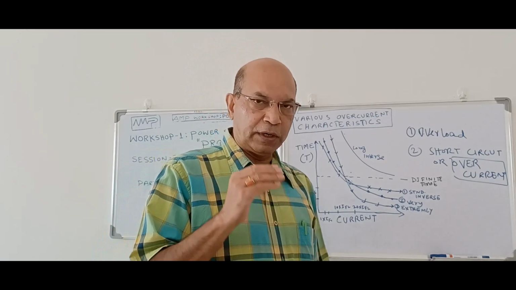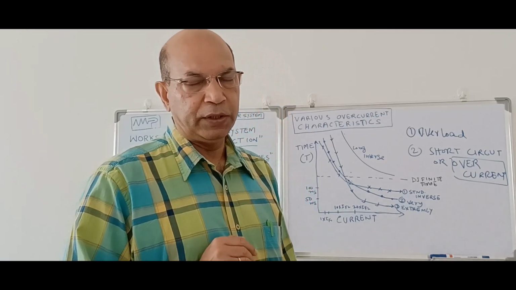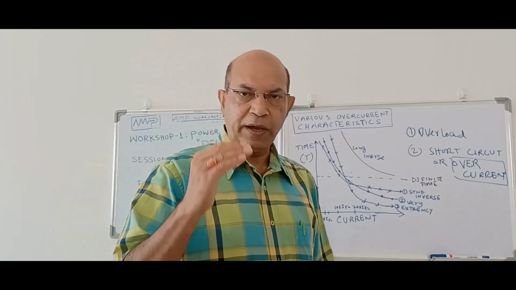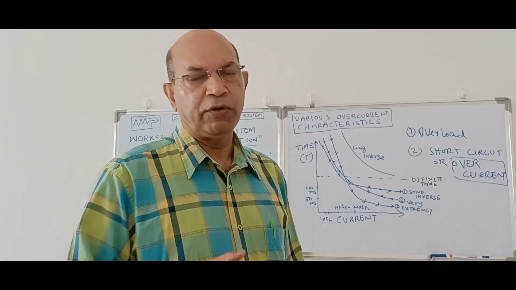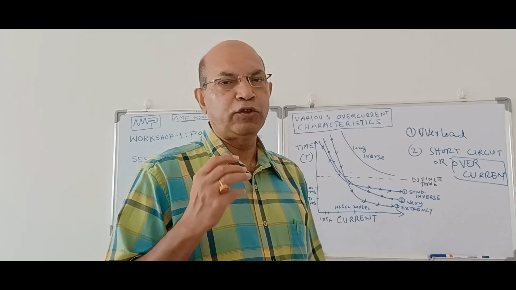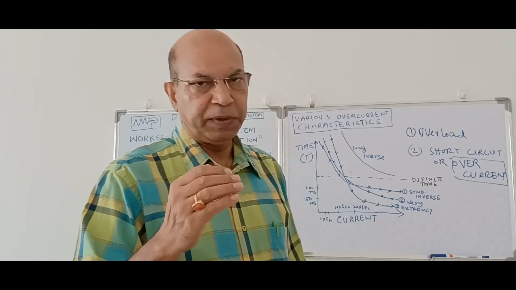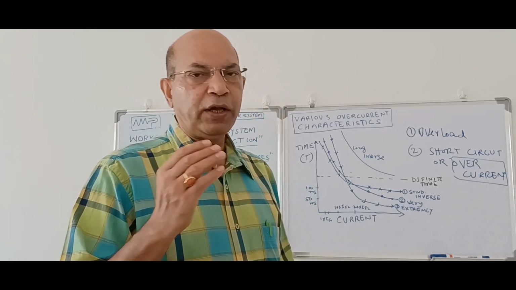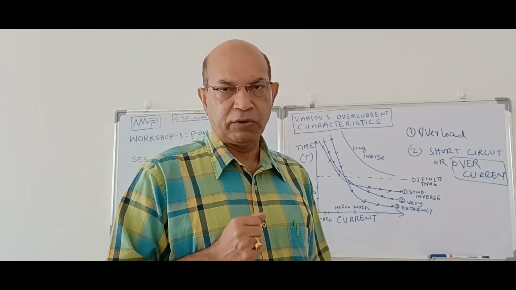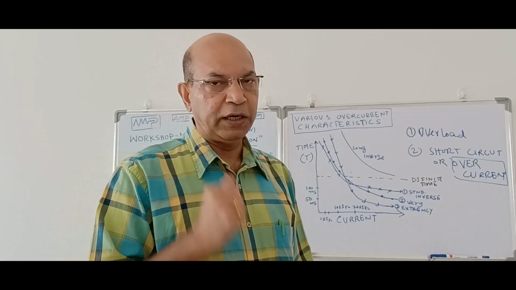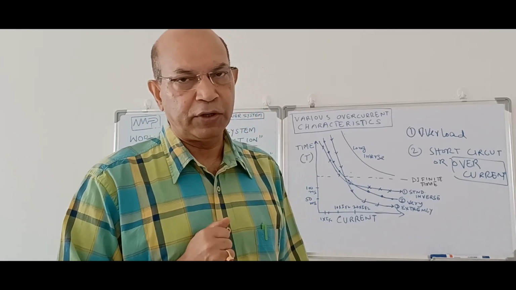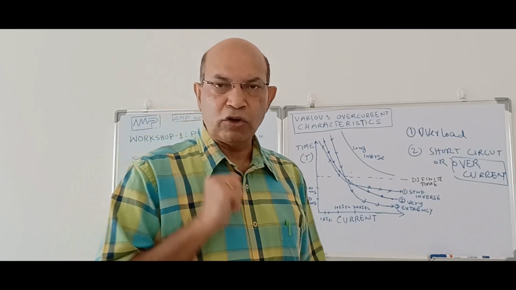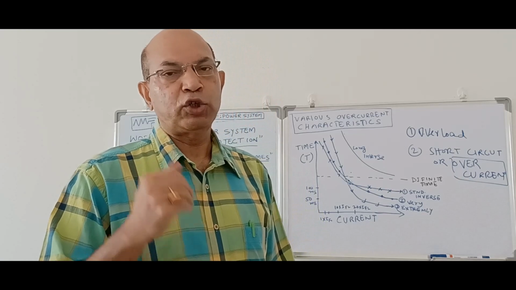Overload means you are feeding power to equipment just above its rated condition, maybe 10%, 15%, 20%. When you feed this type of additional or excess current or power to equipment, we say this is overload. Suppose up to 50% you can overload due to different conditions. But if the current going through the equipment is 5 times or 7 times or 10 times its full load current, for example a 10 kilowatt motor with 15 or 17 ampere full load current suddenly fed 170 ampere, which is 10 times the full load current, then it is not overload. We call it overcurrent or short circuit condition.